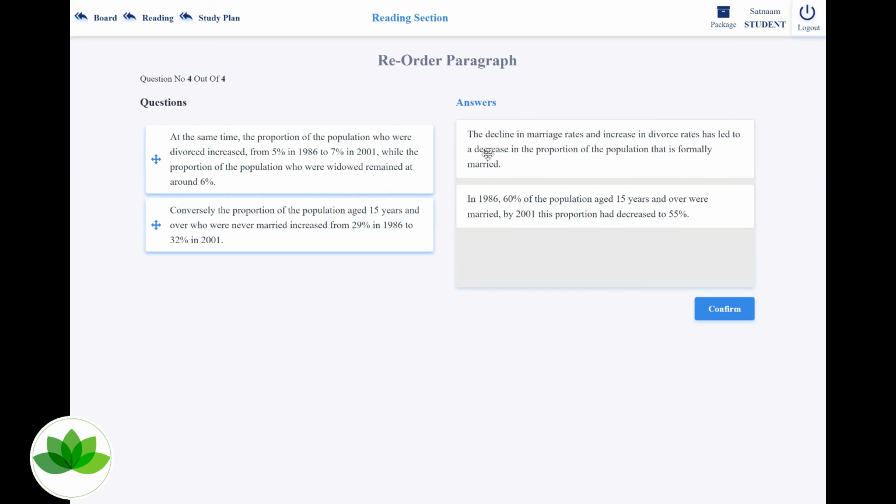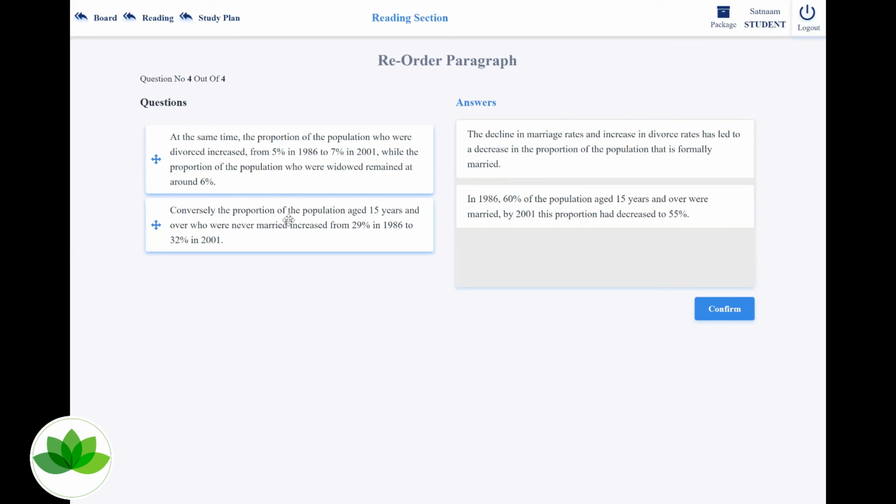So if you look from here, I said I will be following the decrease pattern, so it should be fine, right? Then it says at the same time, the proportion of the population who were divorced increased. So they're talking about the decrease in marriage and the increase in divorce.